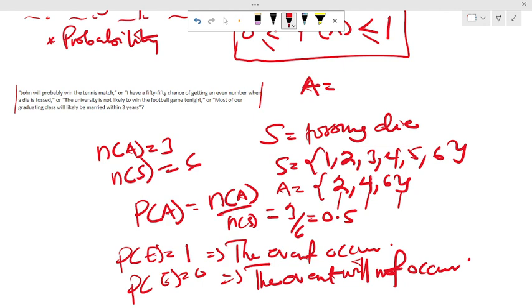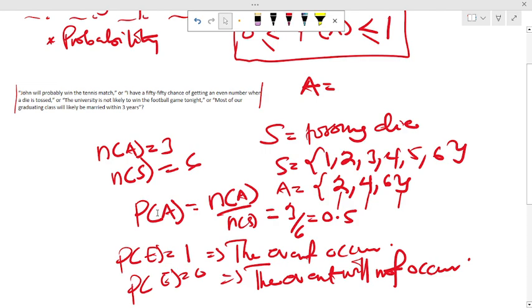This is also telling us that there is a 50% chance that we can get an even number, and there's also a 50% chance that we would not get an even number. And the rest of the examples talk about the probability and chances of an event.